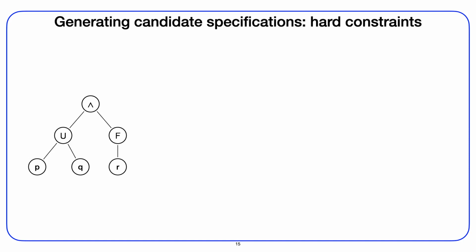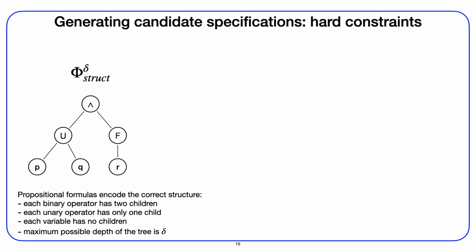We can visualize an LTL formula as a syntax tree. For example, this tree describes the formula P until Q and finally R. The first set of constraints are the constraints on the structure of the tree. We define one propositional variable per node of the tree and require that the arity of the operators is respected, that the tree is connected, and that the maximum possible depth of the tree is delta, which is a hyperparameter of the algorithm. This captures structural properties.